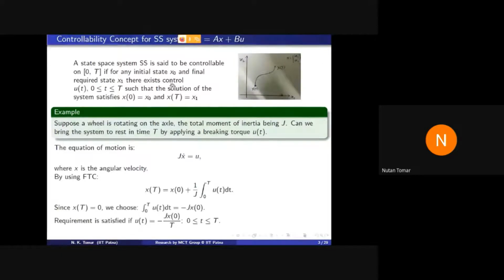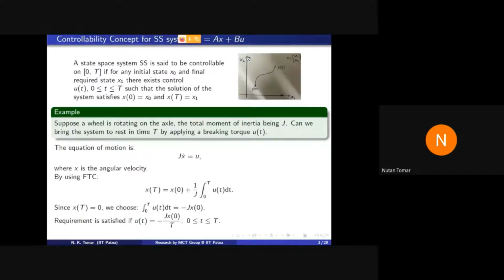See, controllability problem is somehow inverse problem. We have to find a U such that solution trajectory corresponding to that U, at starting time gives you some point x0 and at final time it stops at x1, desired x1.